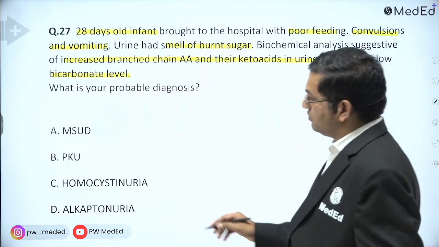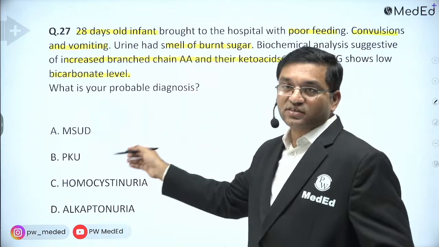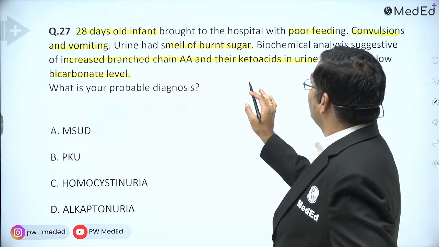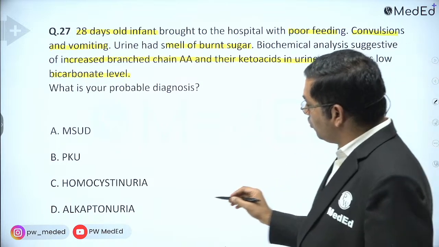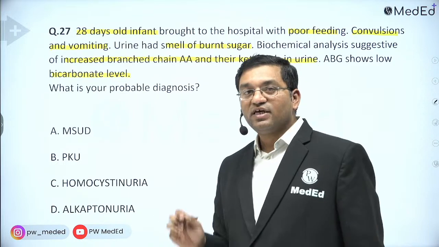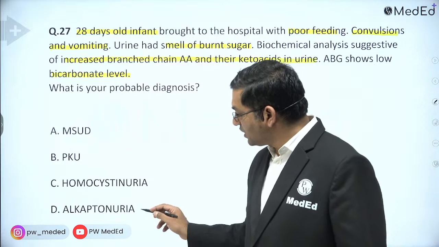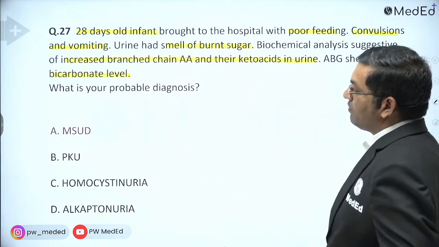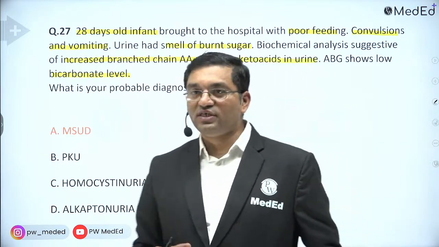So, maple syrup urine disease, smell of burnt sugar. Yes, correct. PKU, no mousy odor of urine, no hypopigmentation, no mental retardation. Homocystinuria, we already discussed, subluxation of lens, CVS anomaly, then mental retardation. Alkaptonuria, black urine. Okay, so here the answer is maple syrup urine disorder.